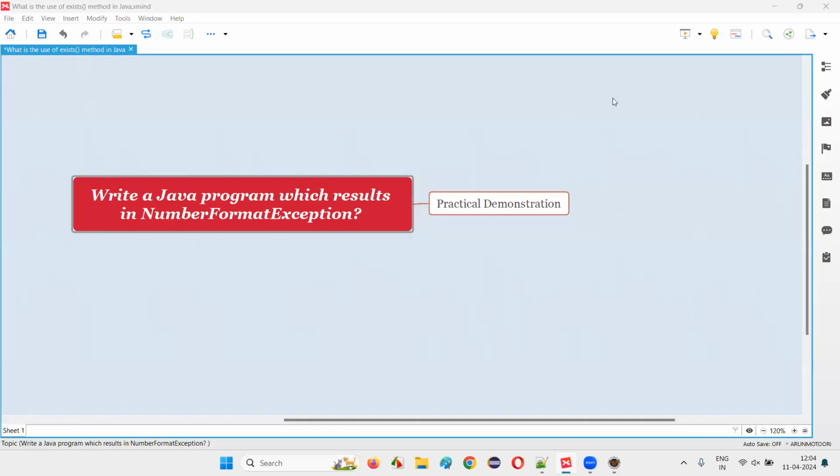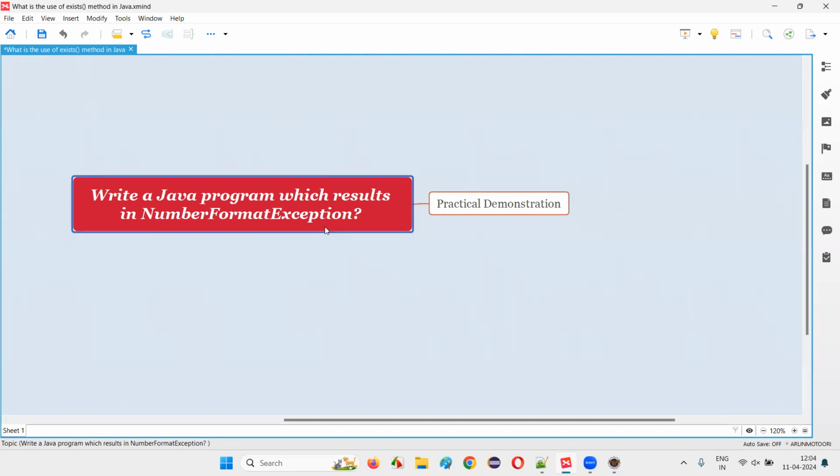In this session, I'm going to answer one of the Java interview questions. That is, write a Java program which results in number format exception. Let me answer. In Java, you are going to get this number format exception when you are trying to convert a string literal into an integer number when that particular string literal cannot be converted.